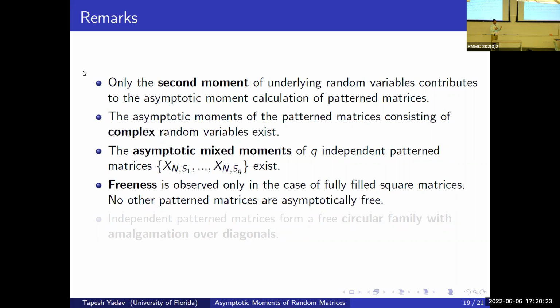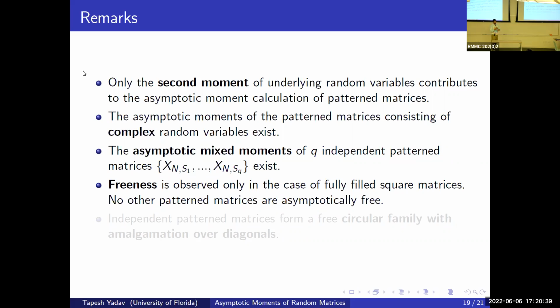Even if we take a matrix following a certain pattern and take its independent copy, these are not free for any of the patterns other than the fully filled square matrix.